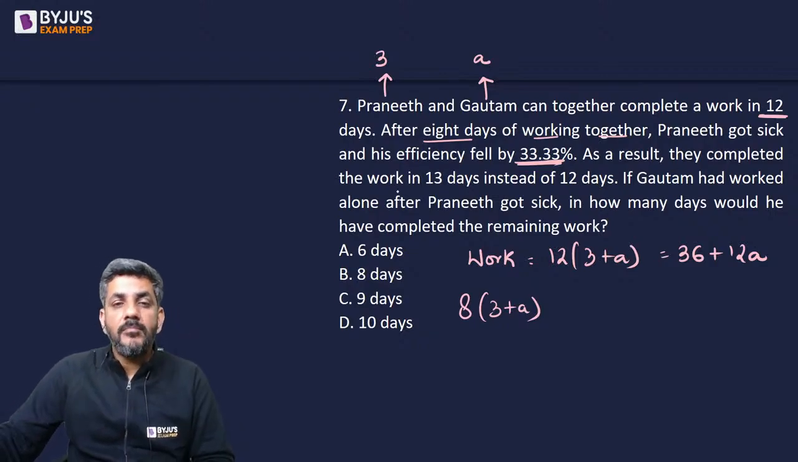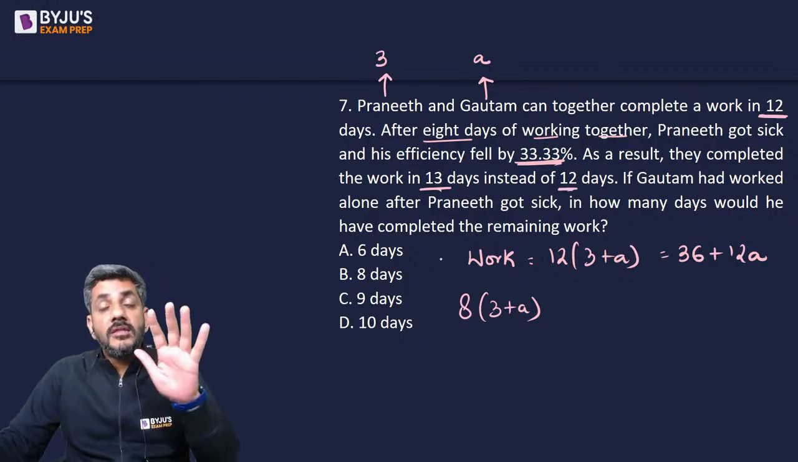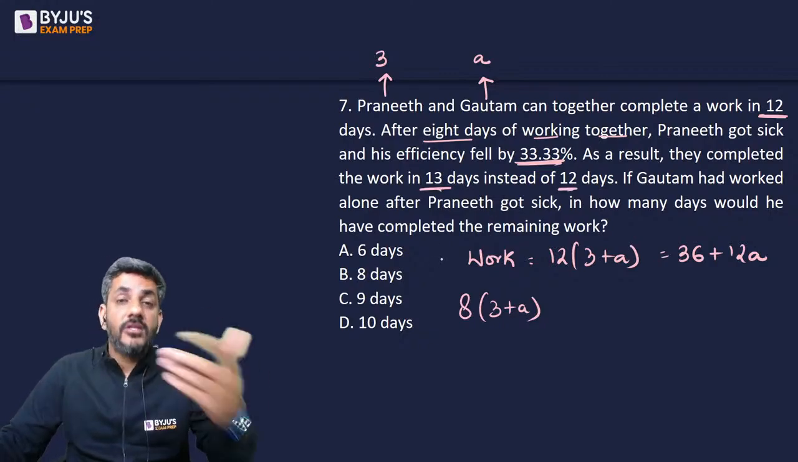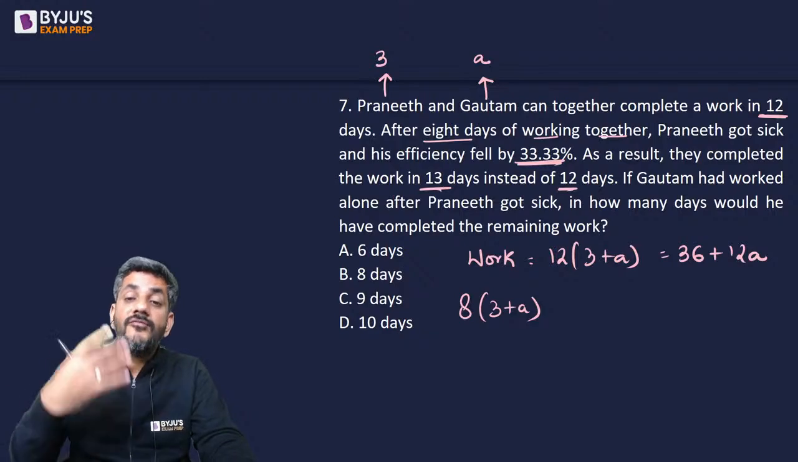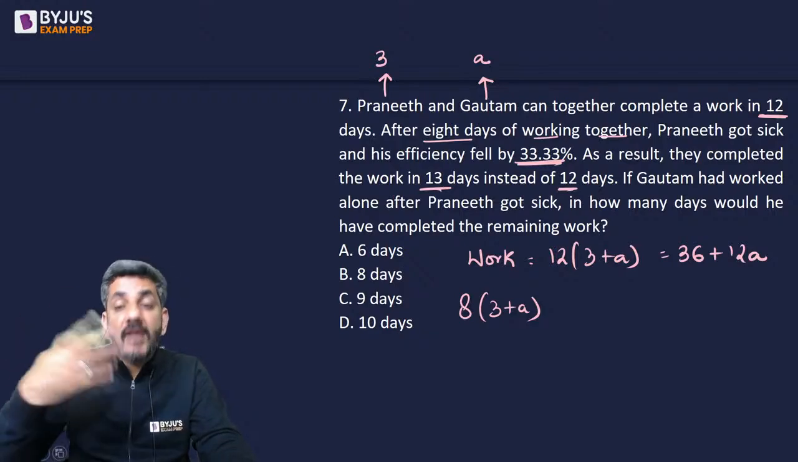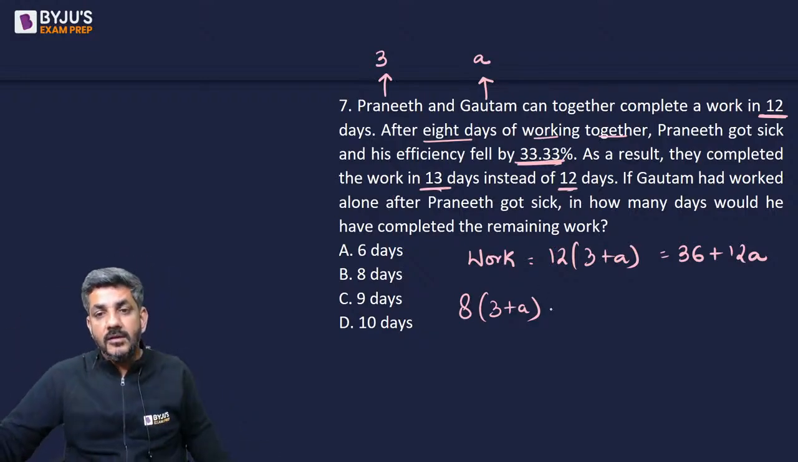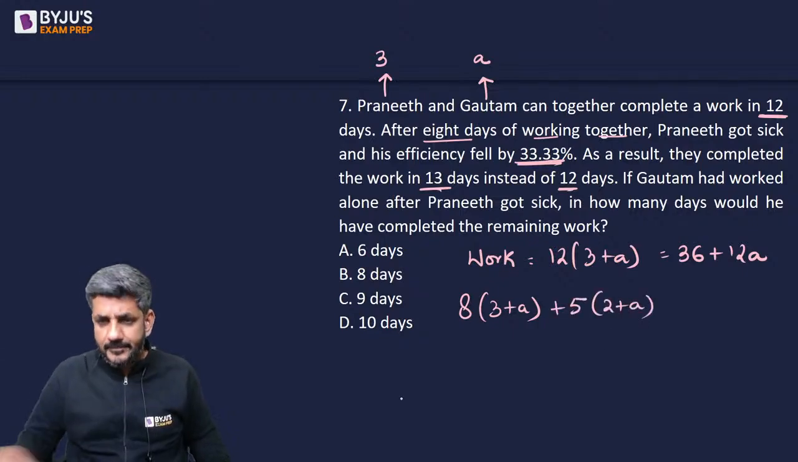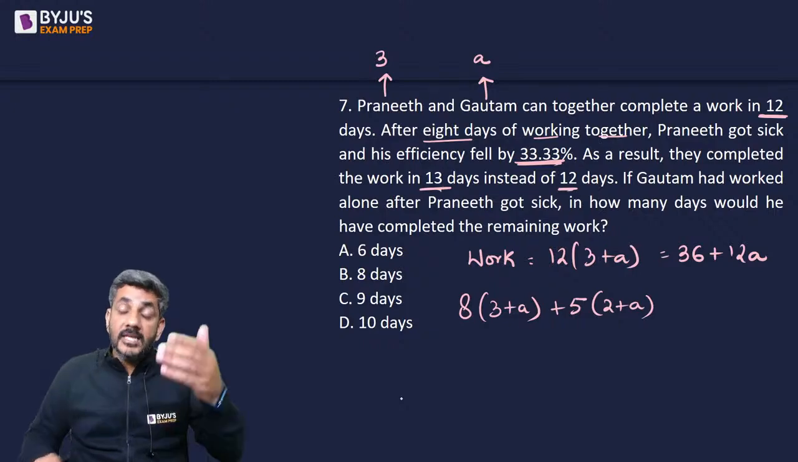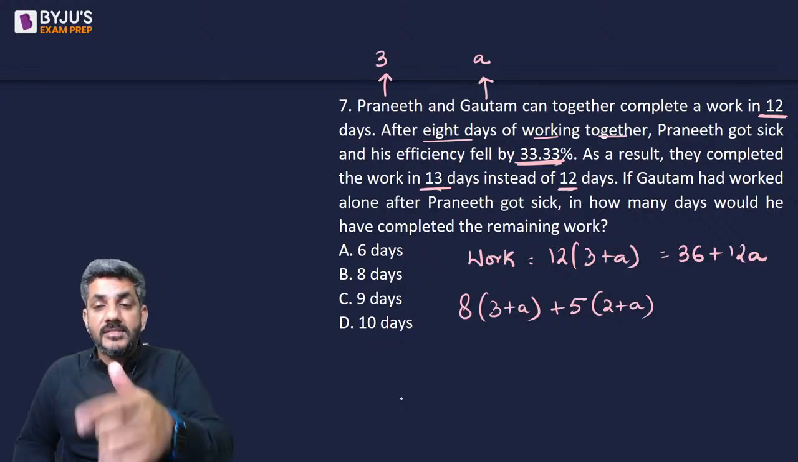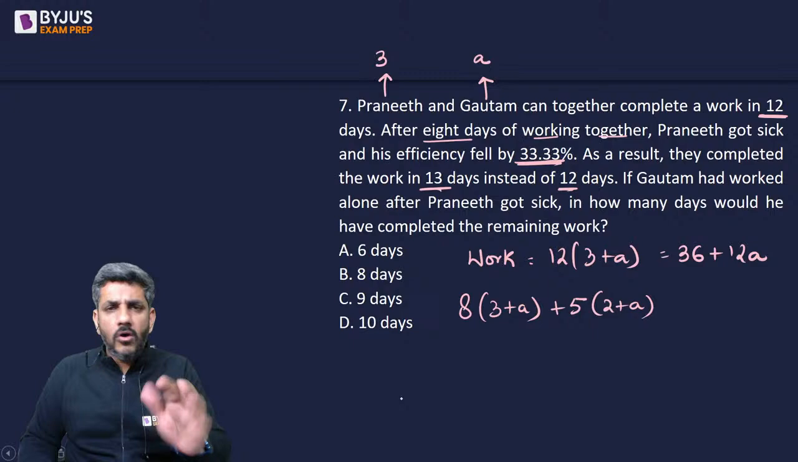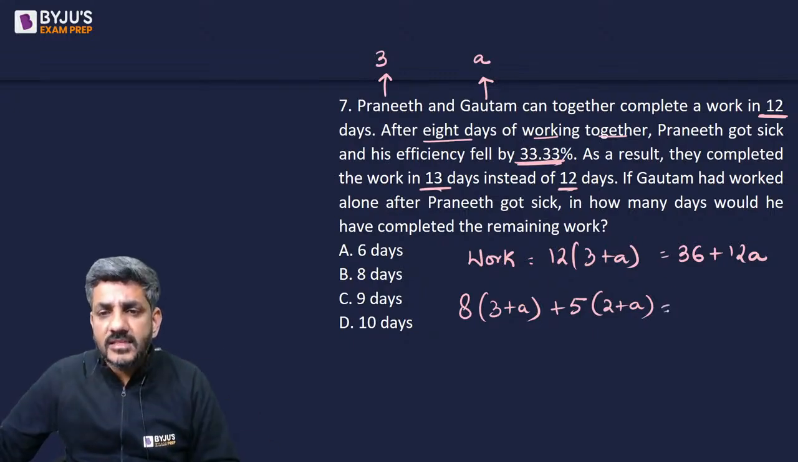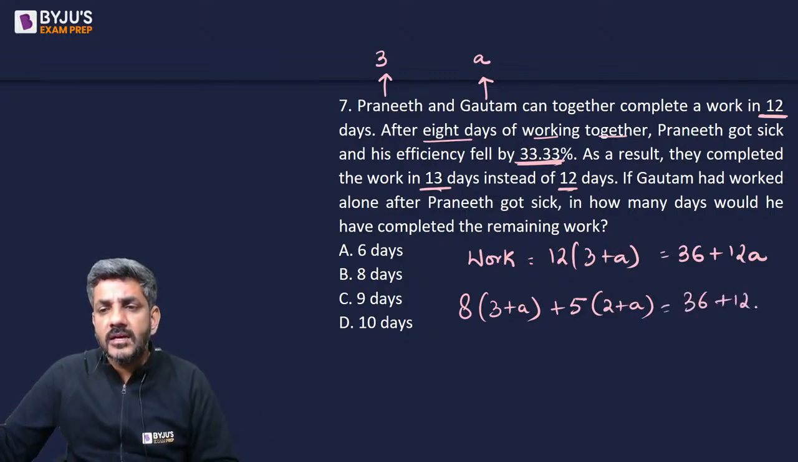As a result, they completed the work in 13 days instead of 12. That means this time they took 13 days, so 5 more days. The work was for 4 more days, but they took 5 more days now to complete the work. So now in the next 5 days, can I say they must have worked 2 plus A? Why? Praneeth's efficiency fell by 33.33%. His efficiency became 2. Gautam is still A. And this is equal to the total work that they are doing.